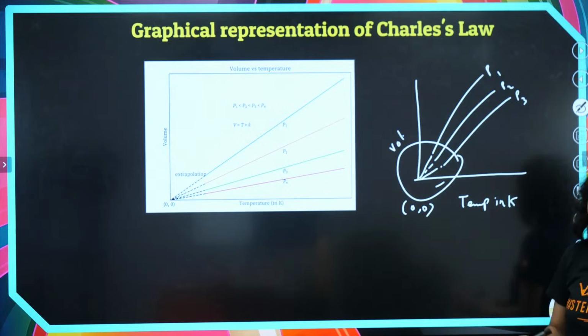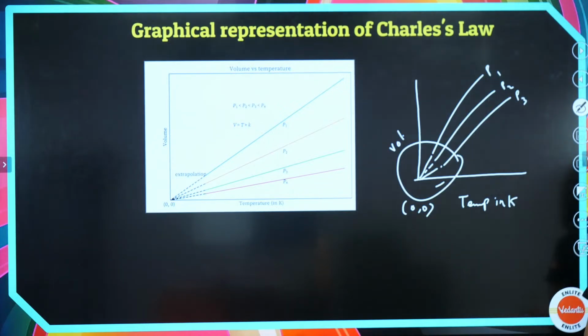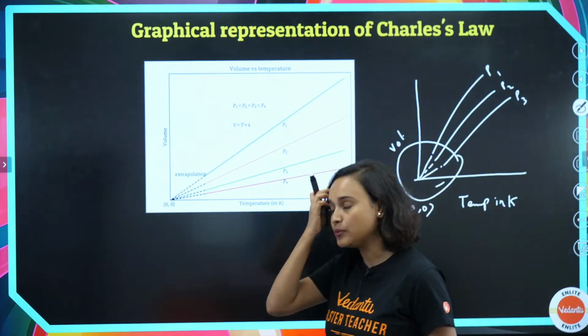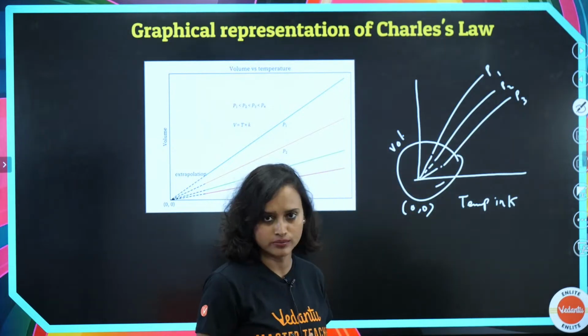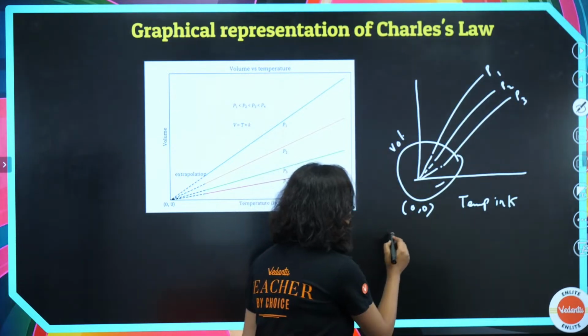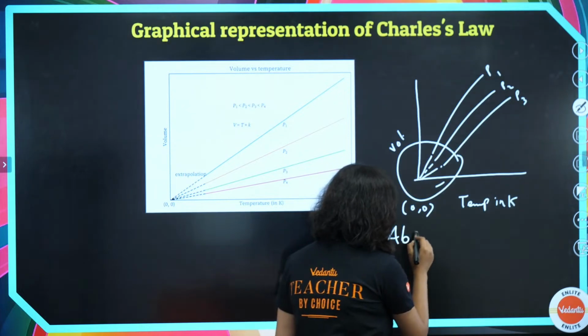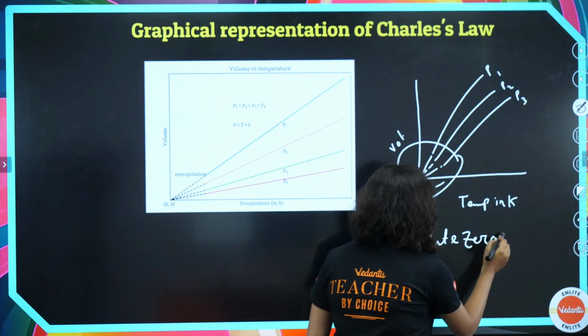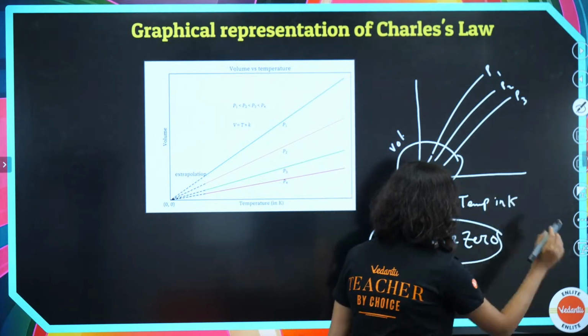So this part is basically the lowest temperature. The lowest hypothetical or imaginary temperature at which gases are supposed to occupy 0 volume. At this, gases are supposed to occupy 0 volume. And this is called absolute 0. What do we call it? We call it absolute 0. Clear? This is our absolute 0.